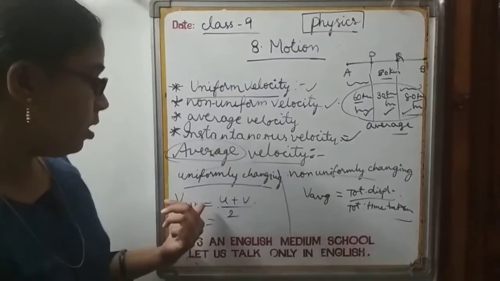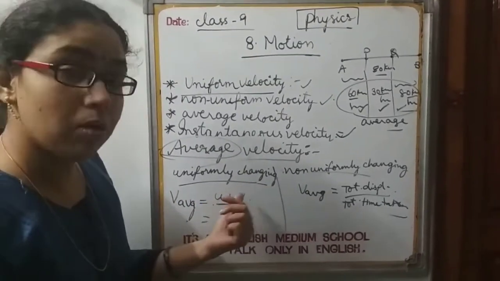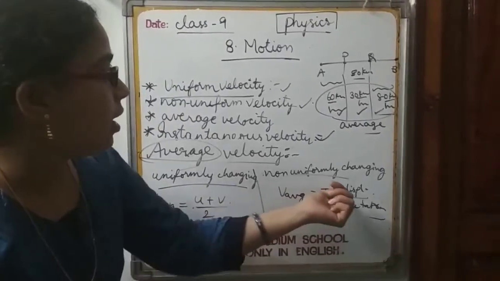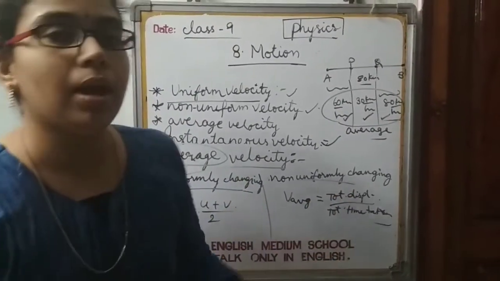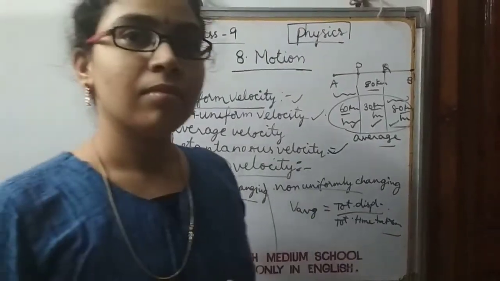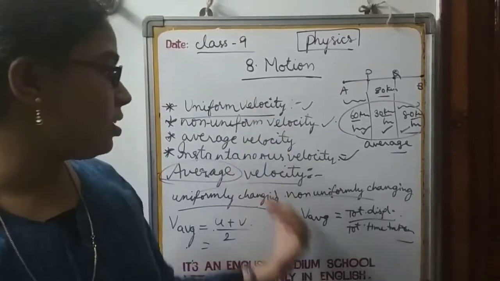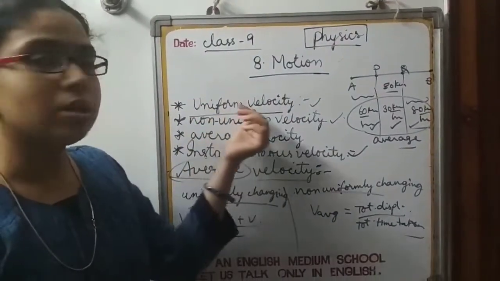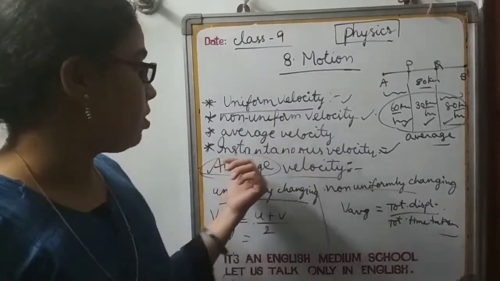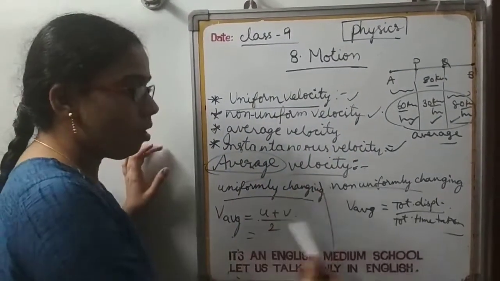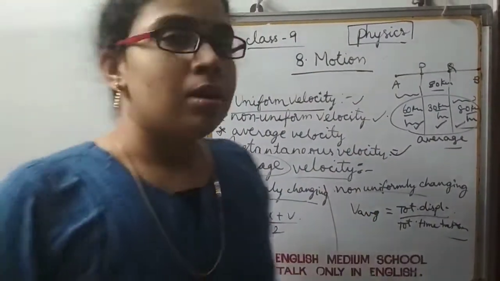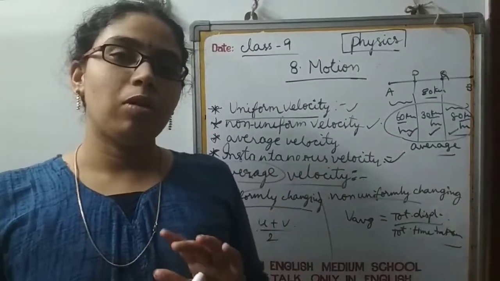Average velocity is equal to the arithmetic mean of initial and final velocities, or it is the ratio of total displacement by total time taken. So this is about the average velocity. Have a look at it. So children, in today's session, I explained to you what is meant by uniform velocity, non-uniform velocity, average velocity, and instantaneous velocity, and the formula also I gave you. So by this, I completed the velocity topic.